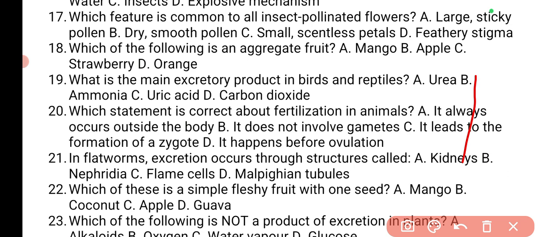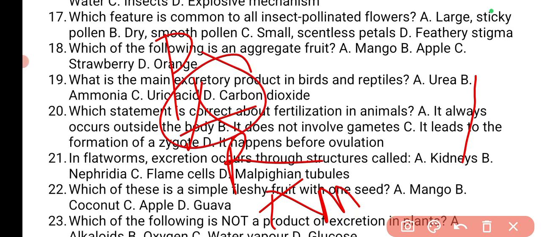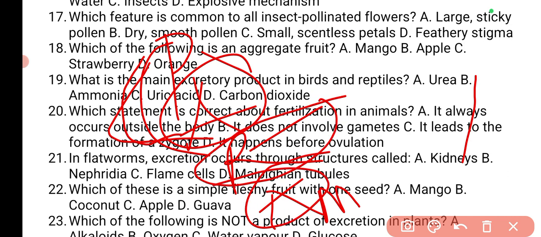In that sequence, we saw that most of them are ammonotelic, that is, they excrete ammonia. From the sequence of vertebrates, we now have Pisces, amphibians, reptiles. These excrete ammonia as well, and a little bit of uric acid, but it is mainly the reptiles and the aves that excrete uric acid. Then mammals excrete urea. Okay.